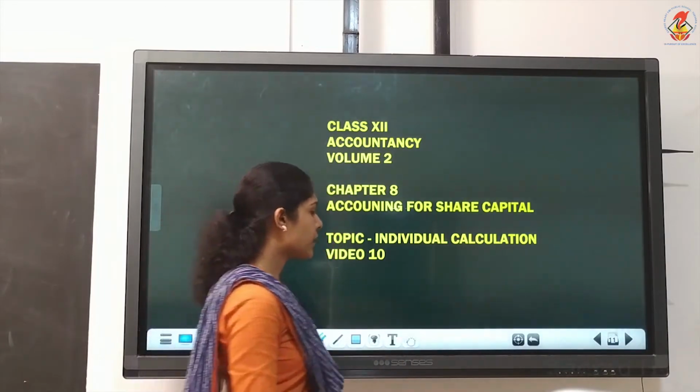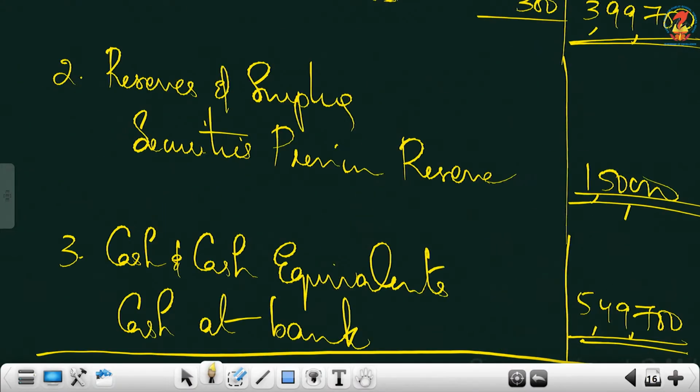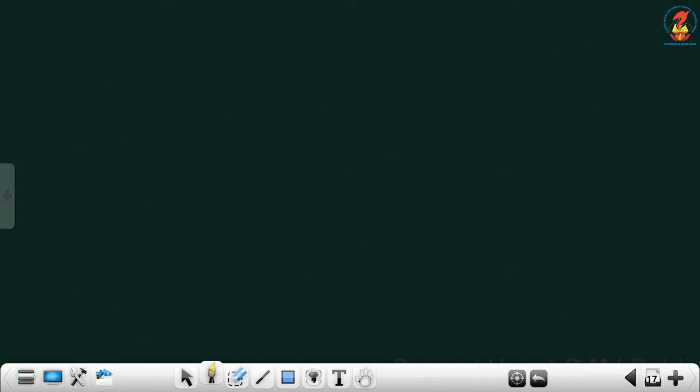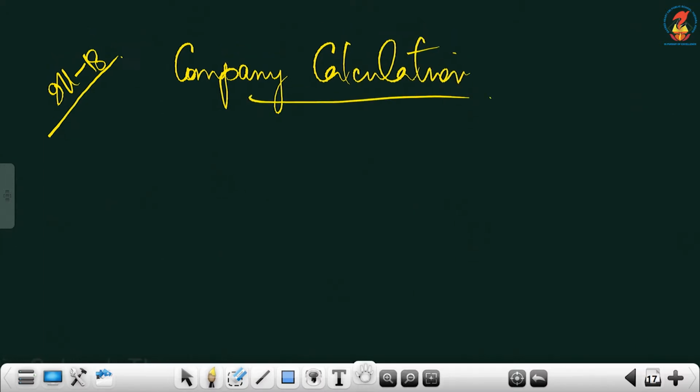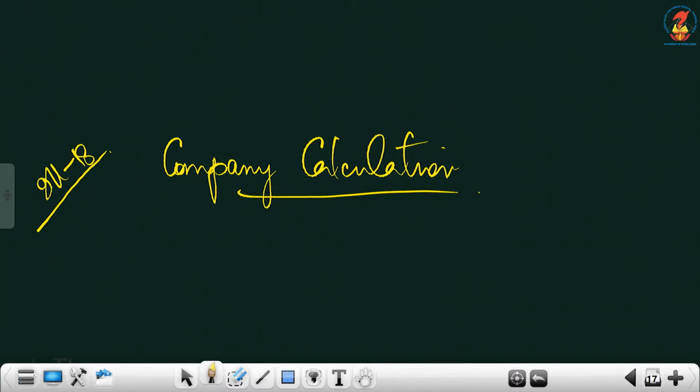Okay, so we'll start the calculation. Working note we'll do. First you have to do the company calculation as usual. This is illustration 18. So far we didn't write it as company calculation because we had only company calculation. Now you have to specify, since we are doing individual calculation also. So company calculation as usual. Before that, you just write that split up. ₹10 we are collecting.